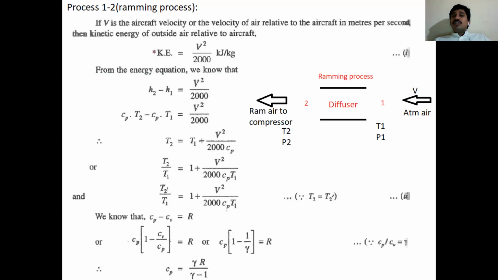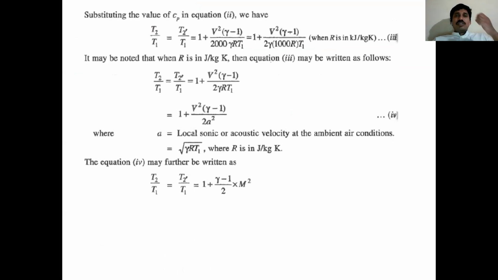We know that Cp is equal to gamma R by gamma minus 1. In thermodynamics, we learned this. I am going to substitute this value in the above equation. Instead of Cp, I wrote gamma R by gamma minus 1.